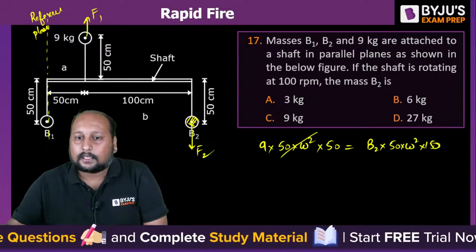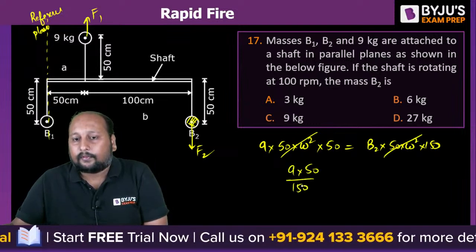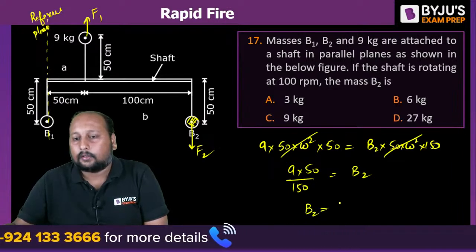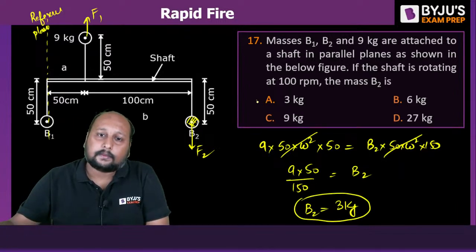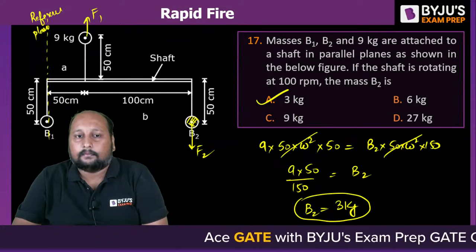So this completely gets cancelled out. So 9 into 50 by 150 is equal to B2 mass. This is equal to how much? 3 kg. 3 kg is the mass of B2. Option A is the correct answer.